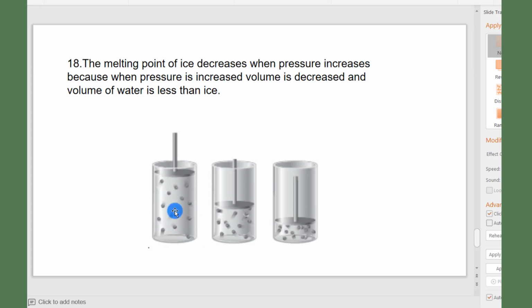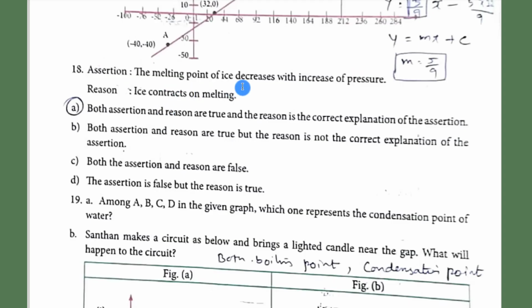Then the volume will decrease. Imagine that ice cubes are there. Take a piston and press it. Then what happens to the volume? When you press again and again, the volume will reduce. The melting point of ice decreases when the pressure increases because the volume is less, is it not? When the pressure is increased, volume is decreased, and the volume of water is less than ice, and hence we can come to the conclusion that the melting point of ice decreases with increase of pressure because ice contracts on melting.